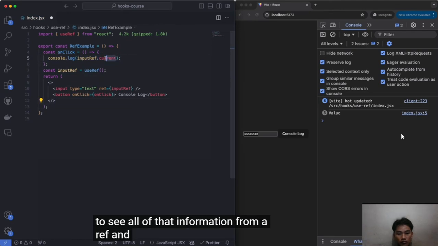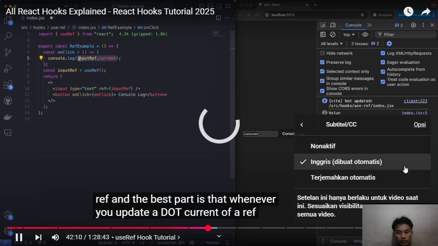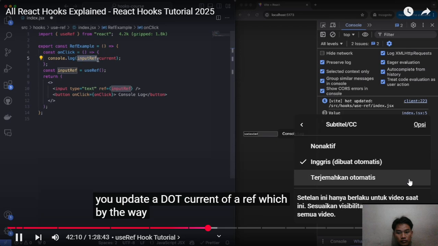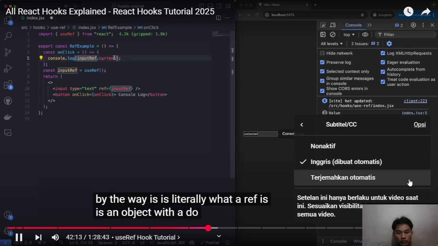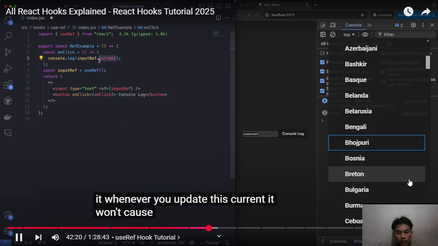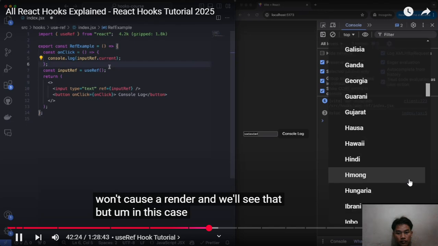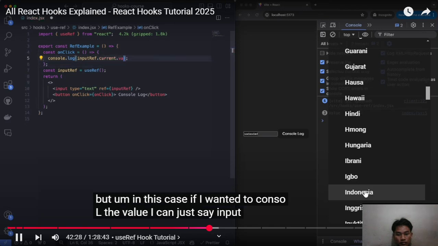And the best part is that whenever you update a dot current of a ref, which by the way is literally what a ref is, an object with a current property inside of it, whenever you update this current, it won't cause a render, and we'll see that. But in this case, if I wanted to console log the value, I can just say input ref.